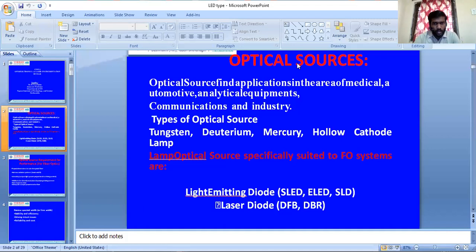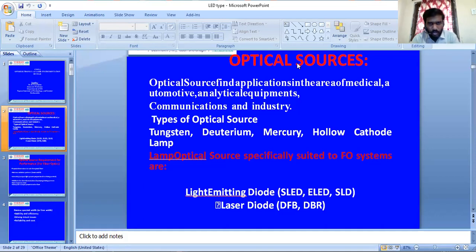So today we are going to discuss again optical sources. In the last class we have seen the brief introduction about the optical sources and types of LEDs and laser diode. So basically, in optical communication, we have different optical sources and optical detectors also.